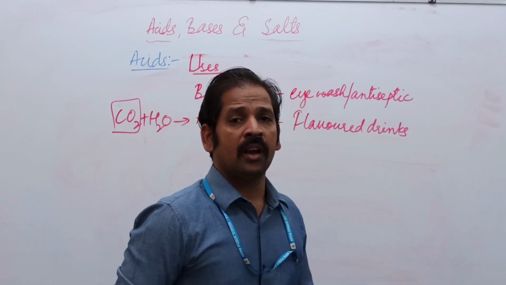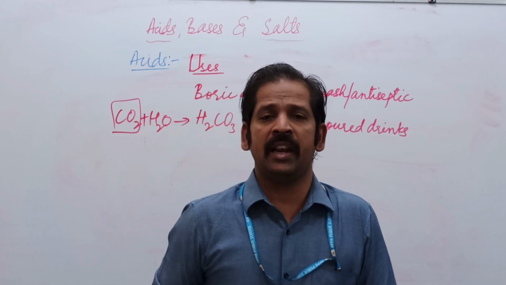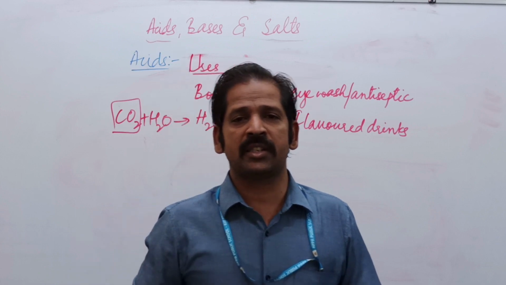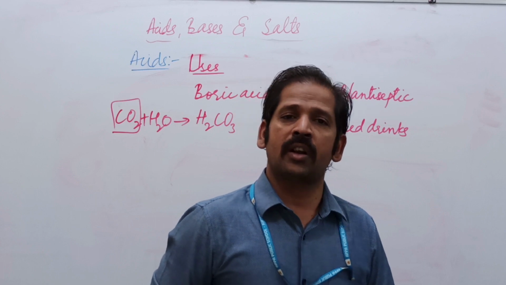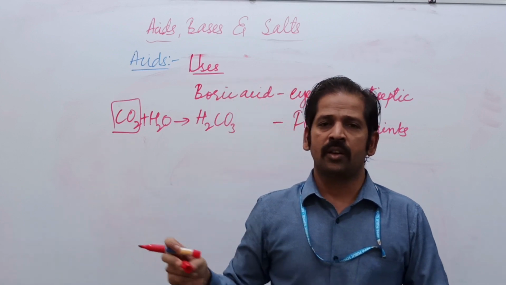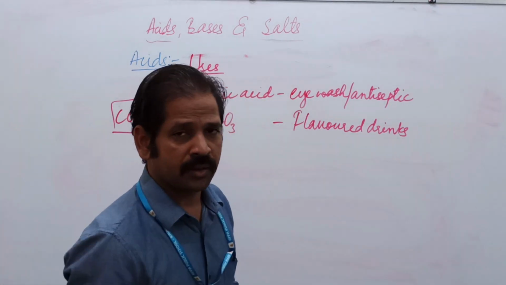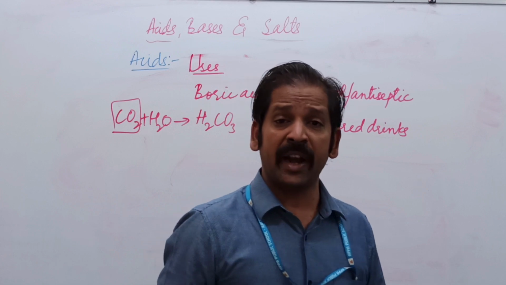So it may be very dangerous for our body, creating health issues. So try to avoid these chemicals and save your health. Okay, next the third acid is nitric acid.